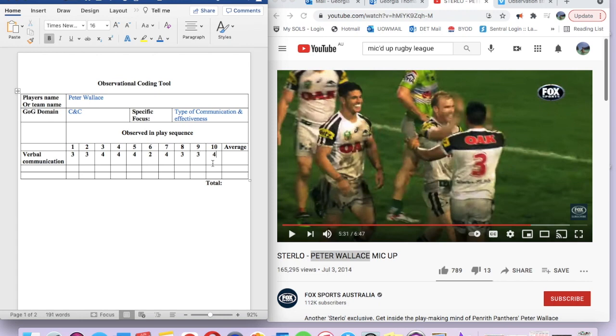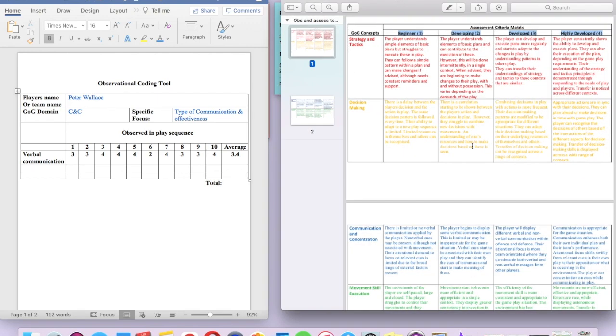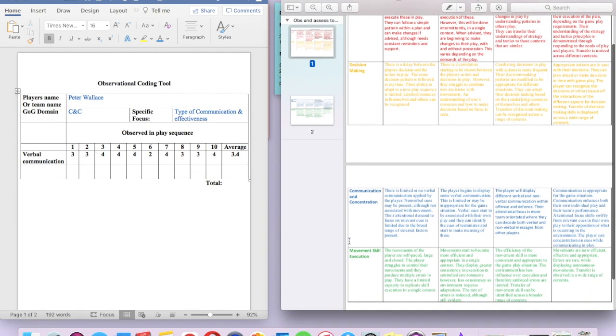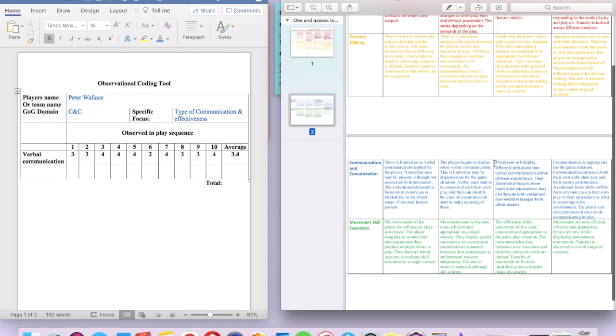Okay, so if we add up all of the scores and divide by 10, that gives us an average of 3.4, which is a great average. And we go here to our tool. We go to communication and concentration, 3.4, so it's sitting in the middle of developed and highly developed. We go down here. The player will display different verbal and non-verbal communication. So we were just looking at the verbal there within offense and defense.